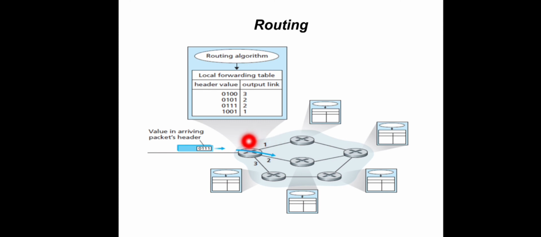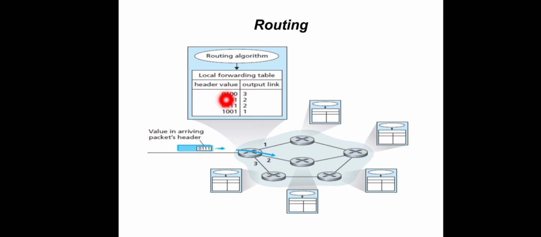So every router will store some information regarding this routing. Just for example, here the header values are stored. Based on the information available in the header of the received packet, it can choose the appropriate link, because this header part contains the destination address. So the destination address decides the outgoing link.